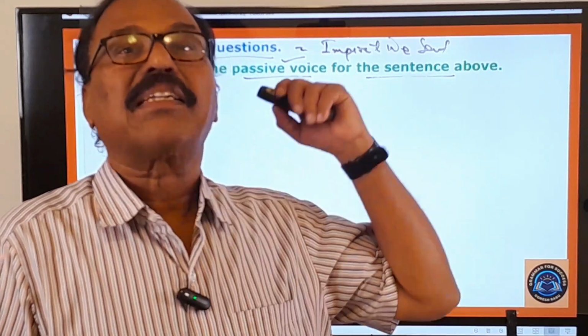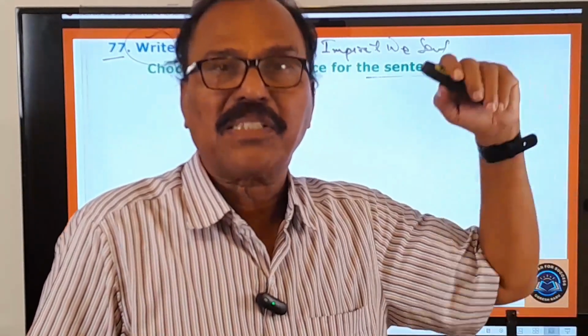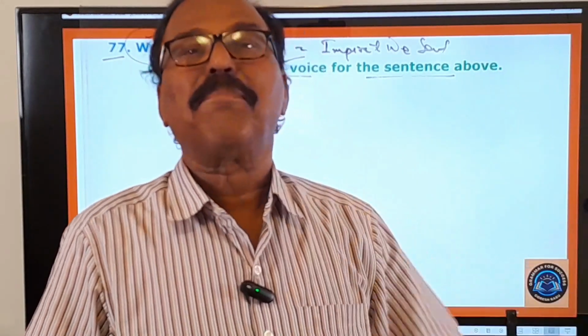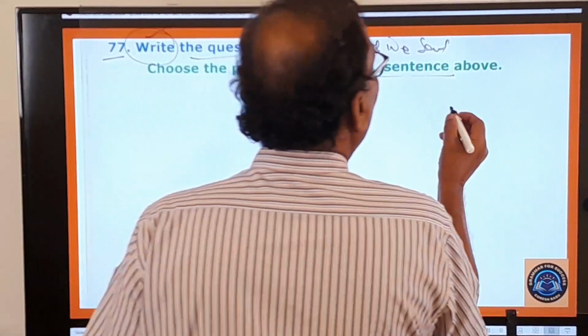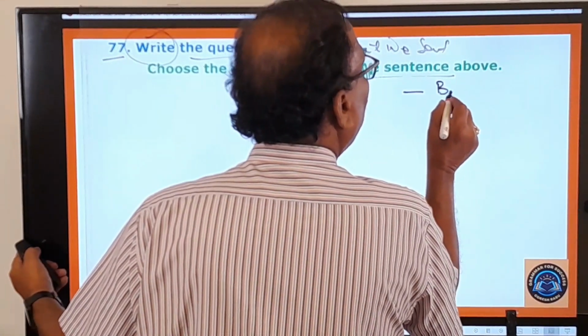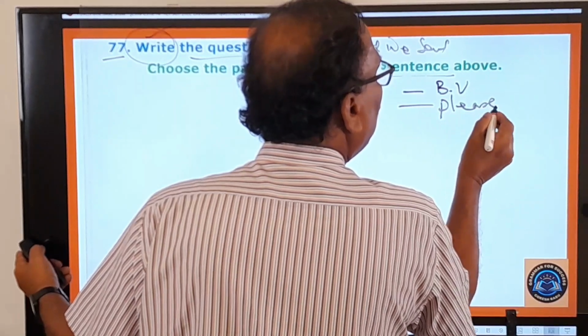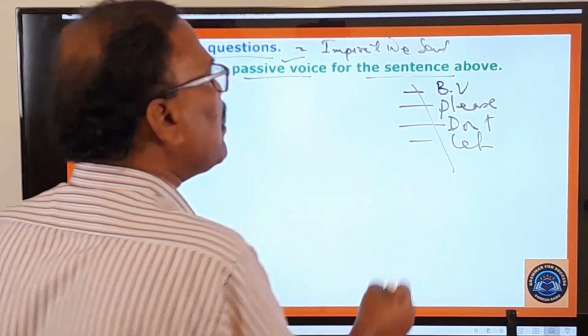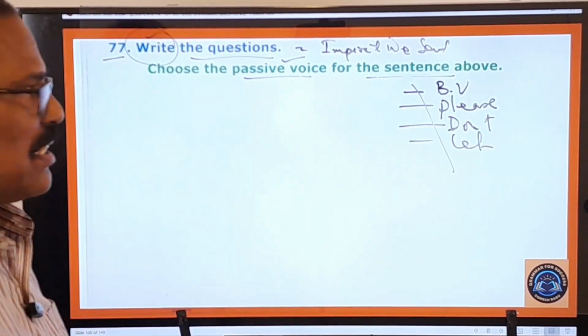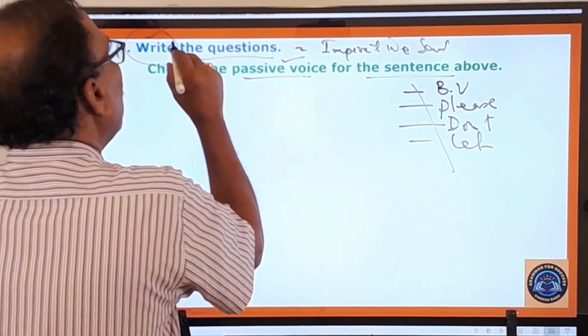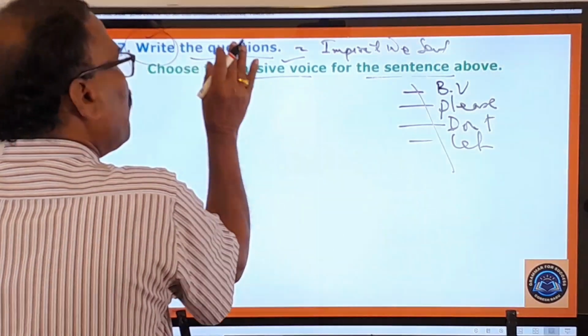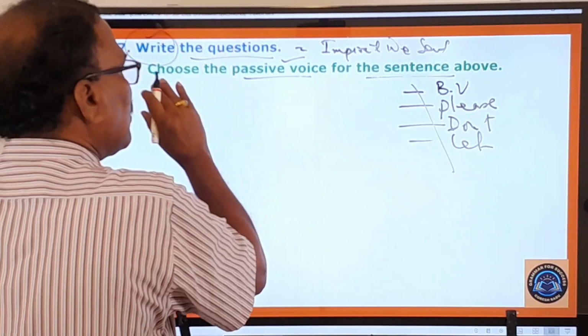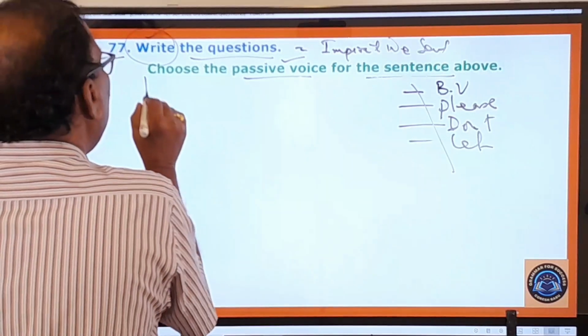The sentences that contain commands, orders, requests, suggestions, prayers, petitions, advice, all such things are called imperative sentences, and they begin with four important features. One is a base form verb, always. The next ones are that they begin with please, they begin with don't, they begin with let. So these are the main features of the imperative sentences. So here the sentence is beginning with a base form verb. So this is an imperative sentence. Whenever the imperative sentence is given, it's very simple, you must change it with let.